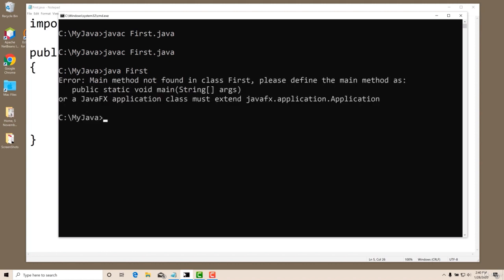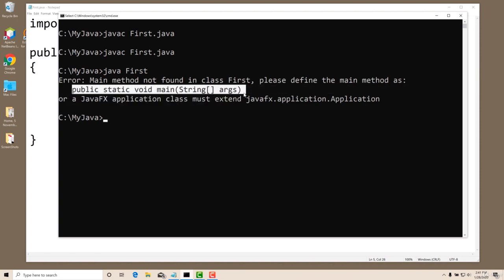Run it. Yes. Read the error now. It cannot run. It will compile, but it cannot run. Main method not found in first. Please define main method as public static void main String args. This is the message we are getting. So Java, or the JVM, the Java Virtual Machine, a runtime environment of Java, wants a main method in this signature only.